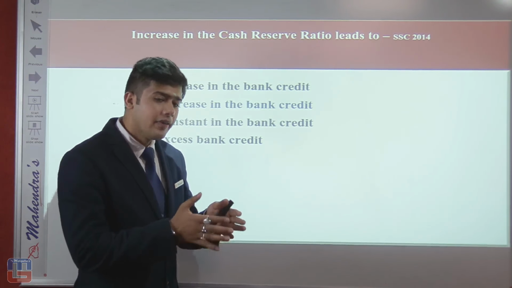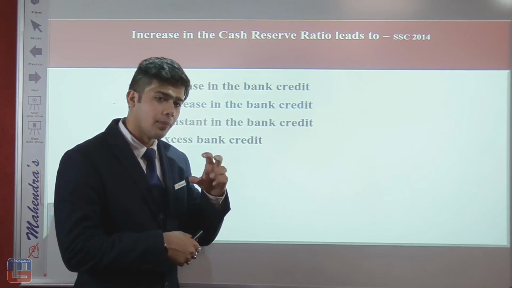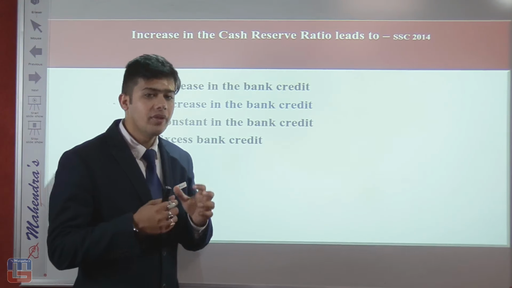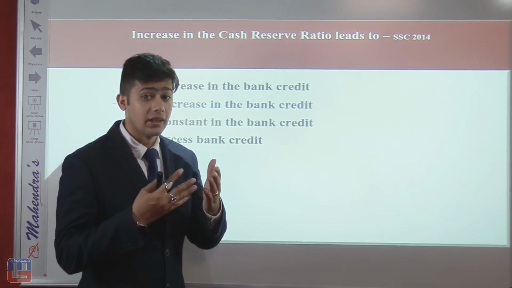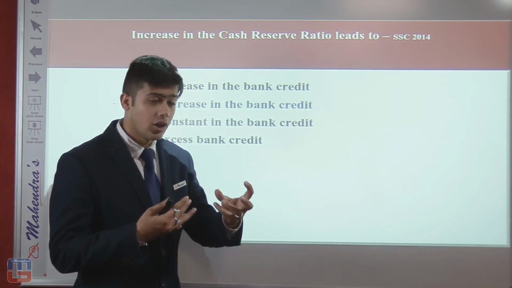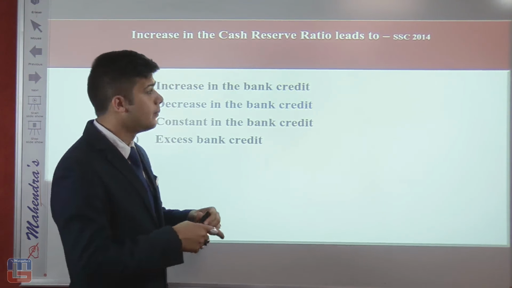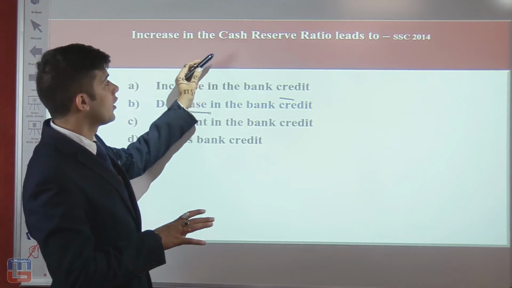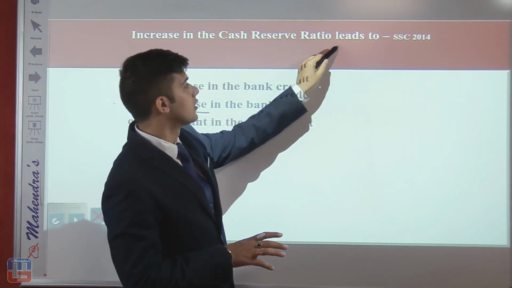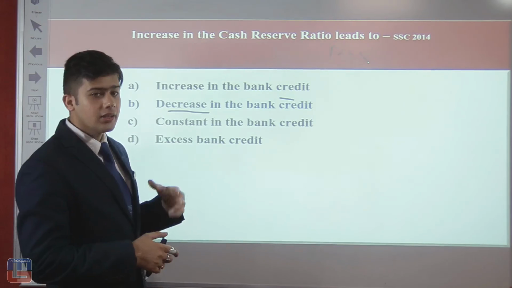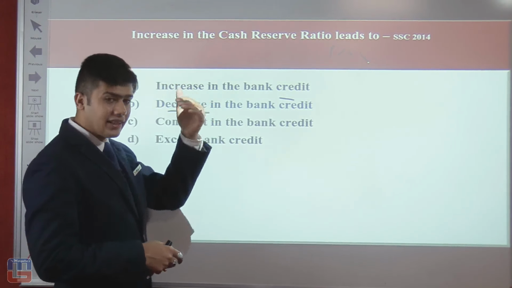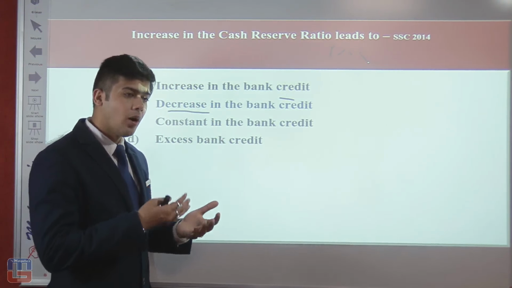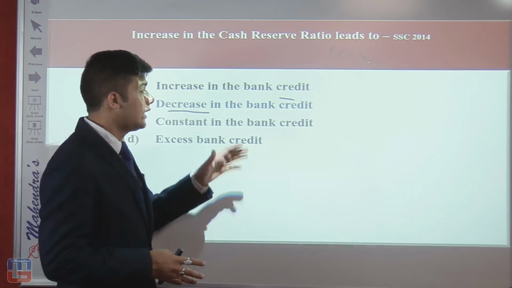I'll again reiterate. If the amount that is maintained with the RBI is increased, then a lesser amount of money would be with the bank, and so they cannot invest further. And if they cannot invest further or provide loans further, the bank credit would decrease. And if the CRR had a decrease, then the amount with the RBI would be lesser, the amount with the bank itself would be higher, and then credit would increase.